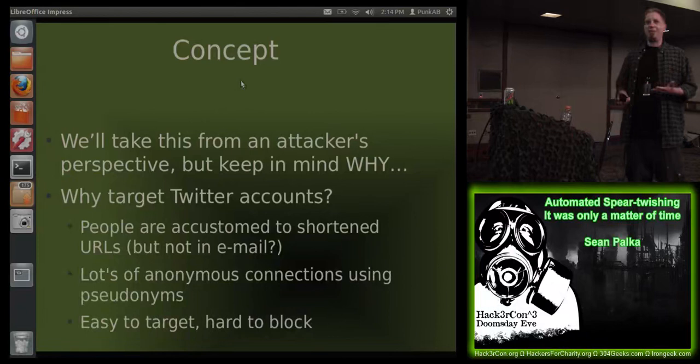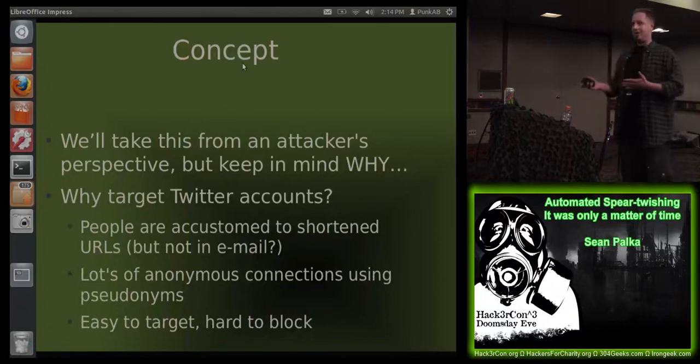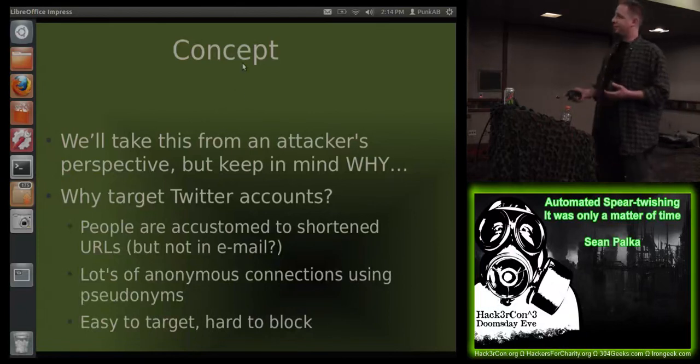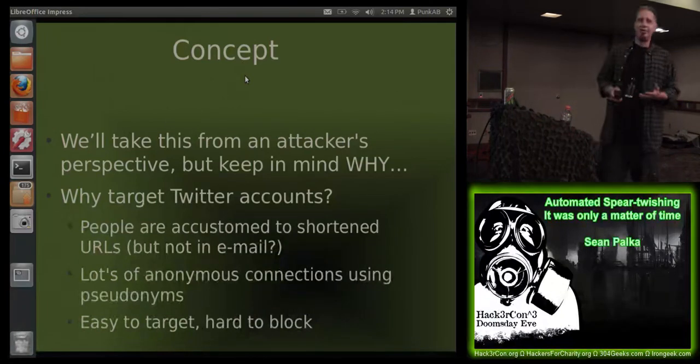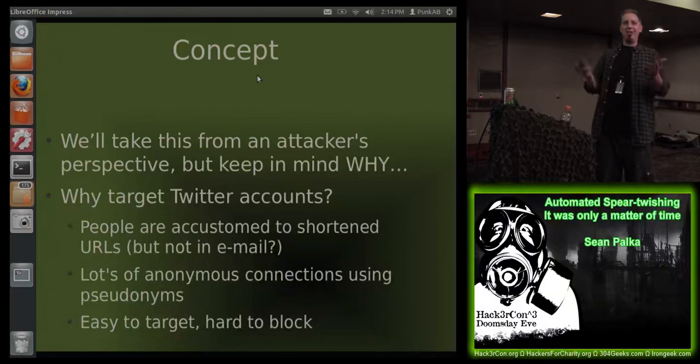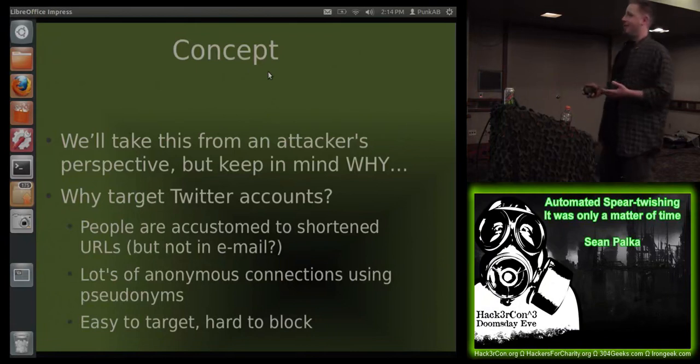Unfortunately, people are in the habit of clicking on these links now, and they don't really know what they're pointing to. You also have lots of anonymous connections using pseudonyms, like Punk AB. Who the hell knows who that is, right? But people follow random people that they don't really know who they are. And that results in really easy targeting, and it's really hard to block all the malicious people out there because they'll just create a new account and you won't know who they are.